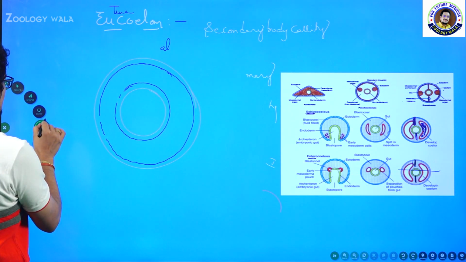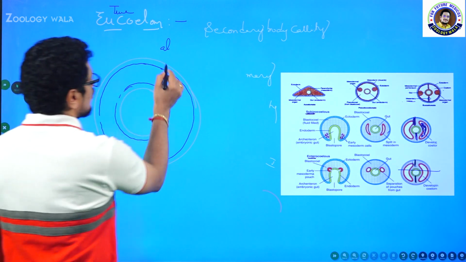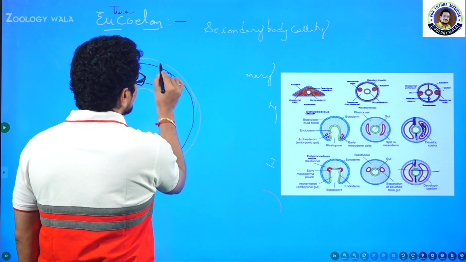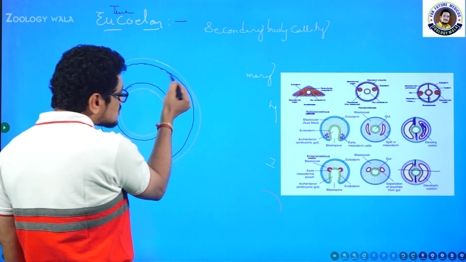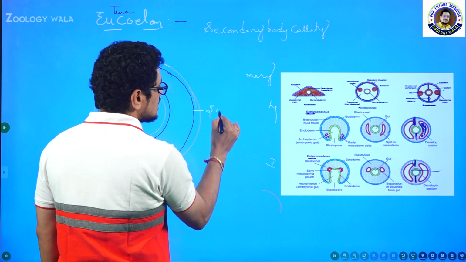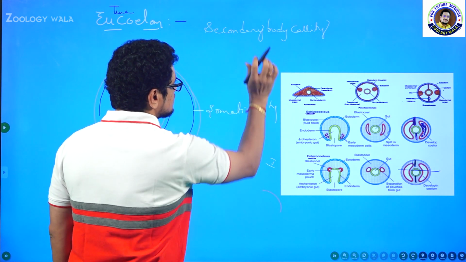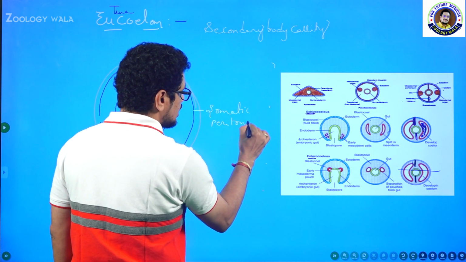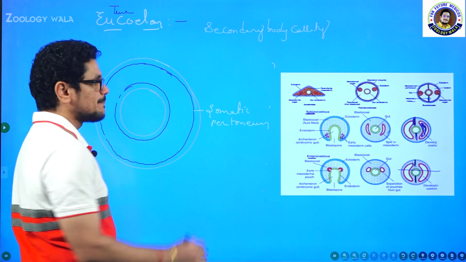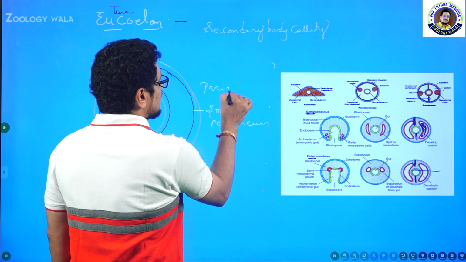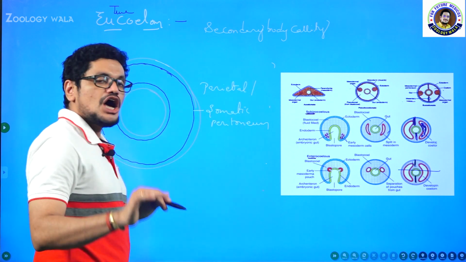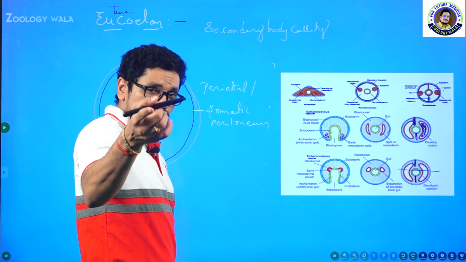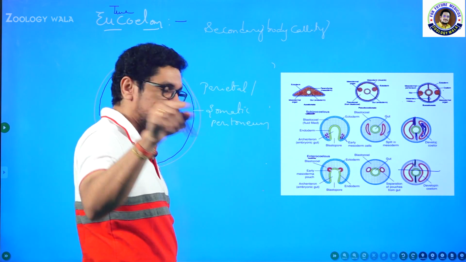Now my point is, what are these layers? The outermost one is ectoderm, the innermost one is endoderm, no need to mention again. But what I want to tell is that just below the outermost layer, this layer is present. This is called somatic peritoneum, which is also called parietal peritoneum. Parietal or somatic, soma means body, below the body wall there is a peritoneum. Like chromosome, ribosome, lysosome, soma means body.